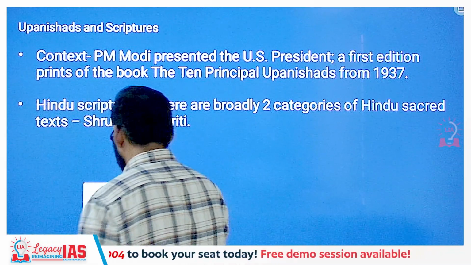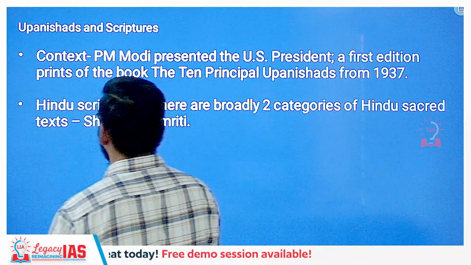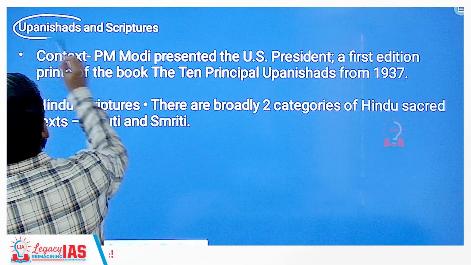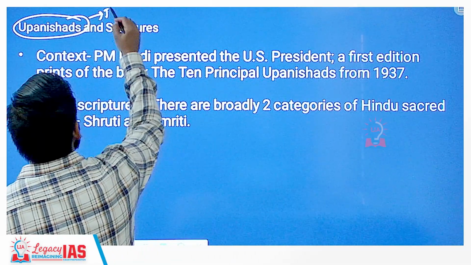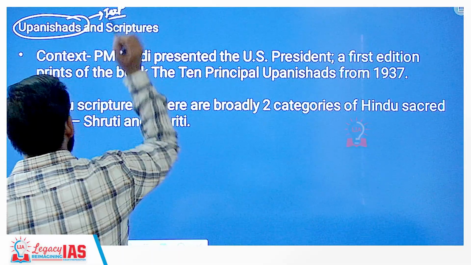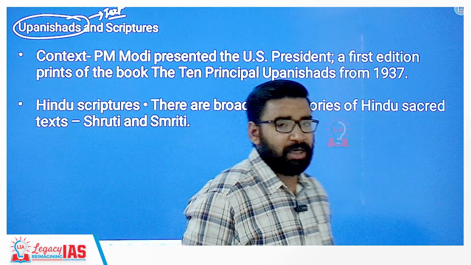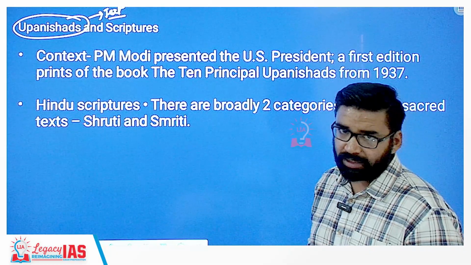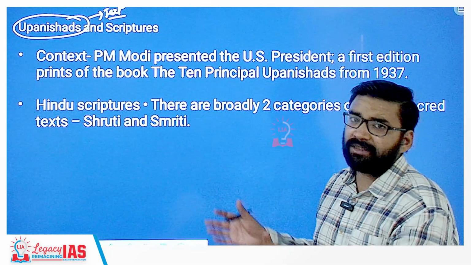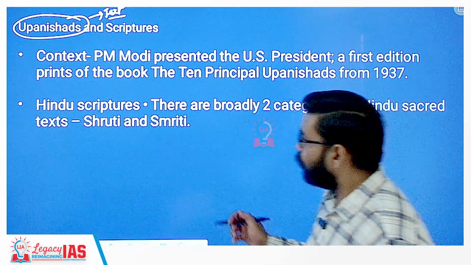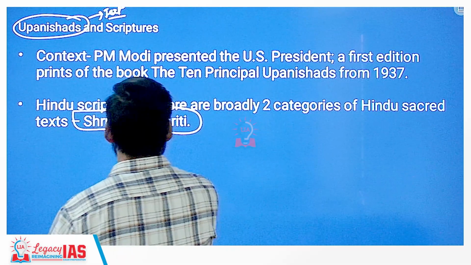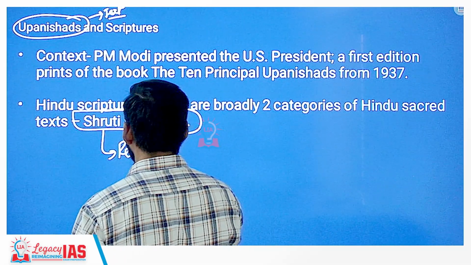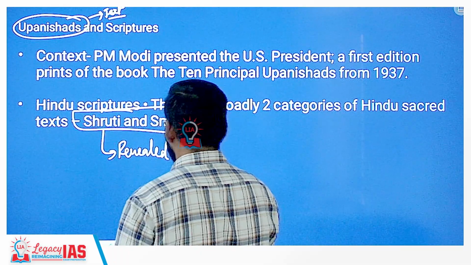Clear? Now, why is this important for your examination? Because it mentions a text called Upanishad. Hindu scriptures basically have two broad categories, Shruti and Smriti literatures. Shruti means revealed knowledge, revealed text.